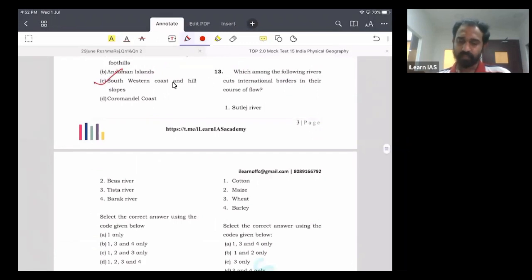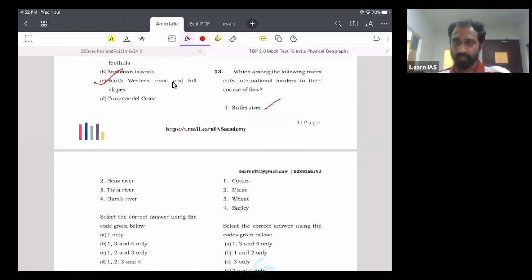Question number 13, you have to identify the rivers which cross international borders in their course of flow. The Sutlej River, we know, originates from Tibet, part of China, near the Mansarovar Lake region. It enters India near the Shipki La Pass. The first state through which it flows in India is Himachal Pradesh. Then it enters Punjab. Then it finally enters Pakistan. In Pakistan, it is joined by many rivers, and it joins the Chenab, creating Panjnad, and Panjnad joins the Indus.